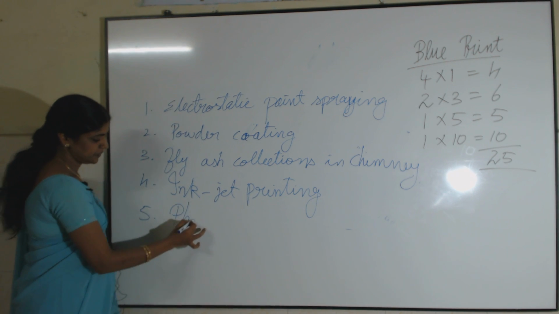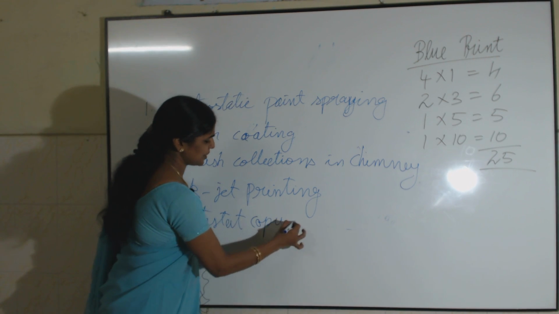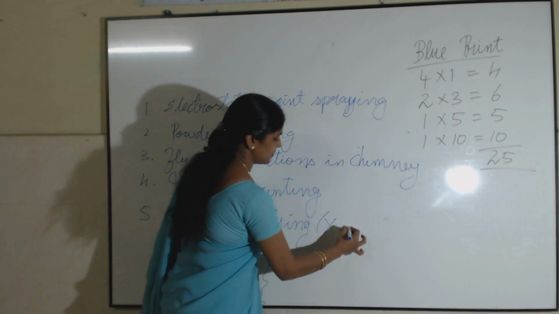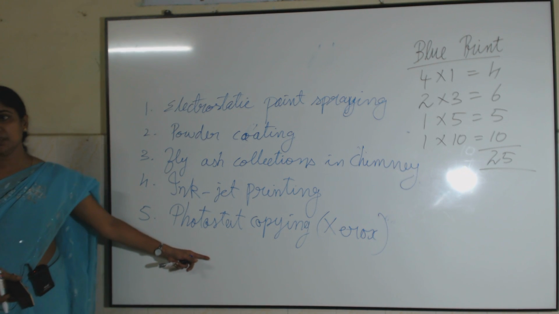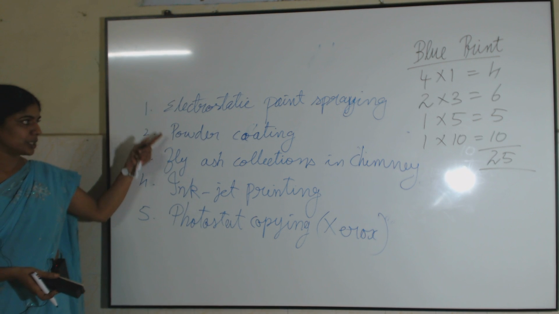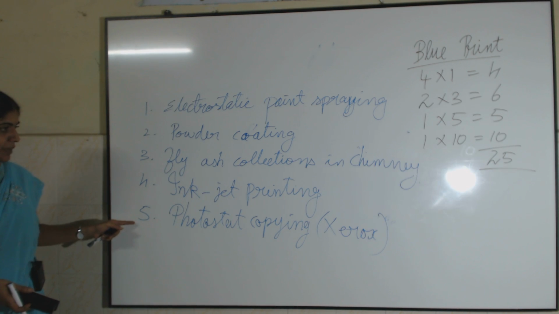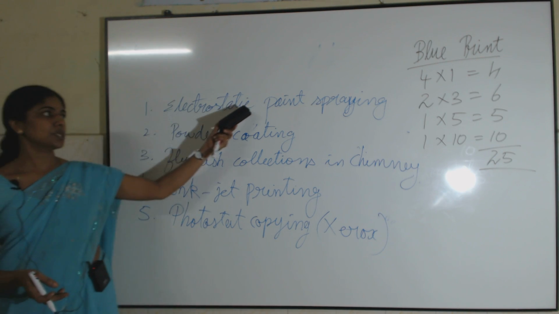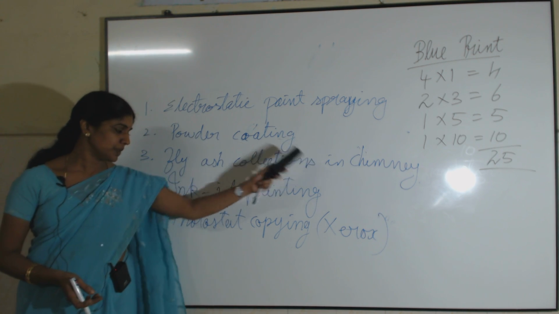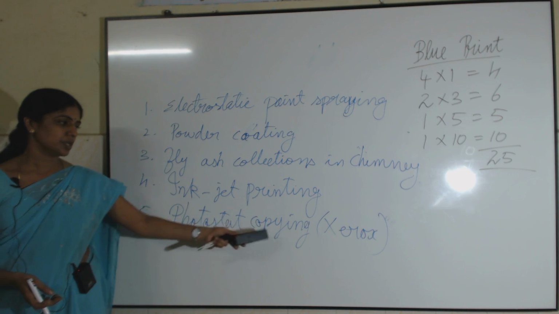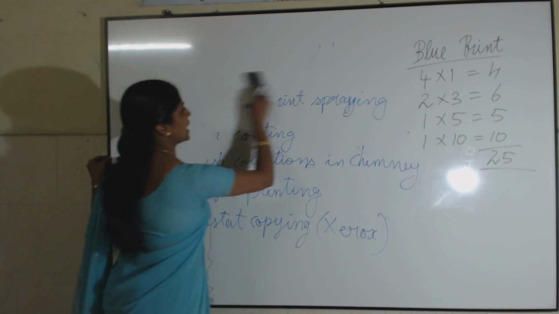Next one, photostat copying, that is nothing but your Xerox machine. So in all those applications, what property are we using? The property of charges, that is, like charges repel and unlike charges attract. So what are the 5 good examples given in your reader? One is electrostatic paint spraying, second powder coating, then fly ash collection in chimneys, inkjet printing and Xerox. In all those we are using the property that like charges repel and unlike charges attract.